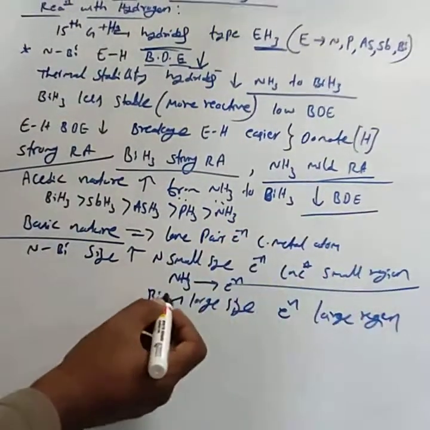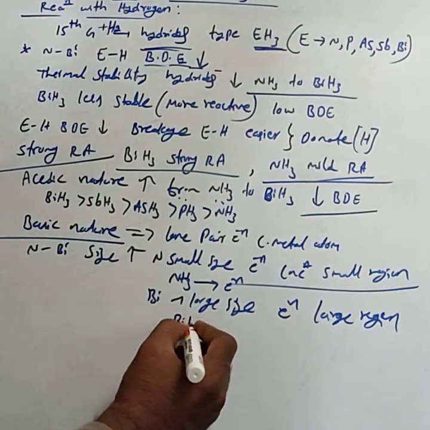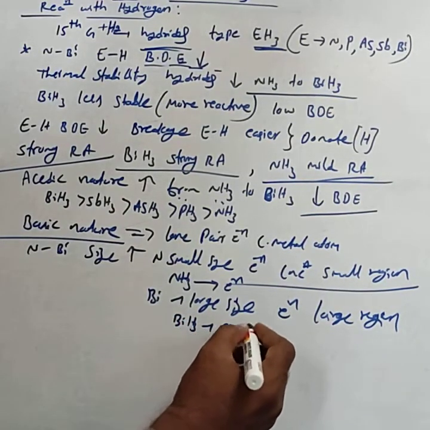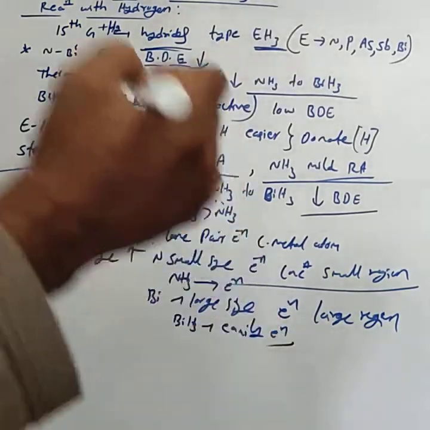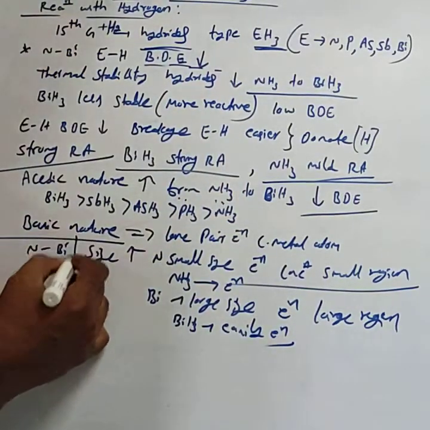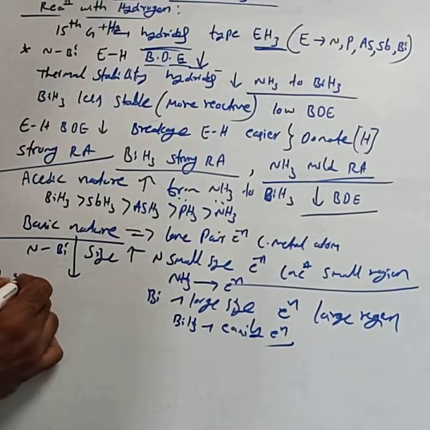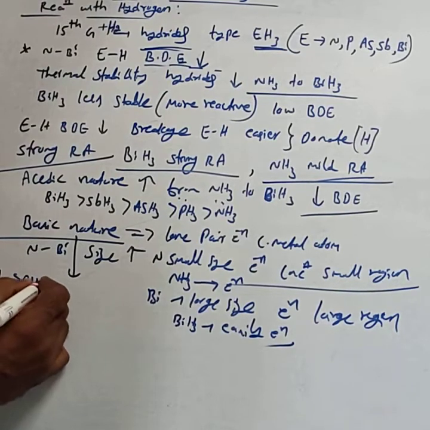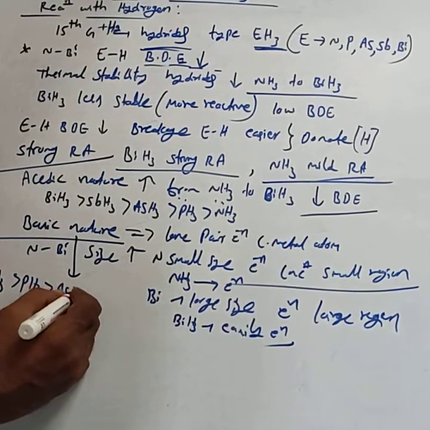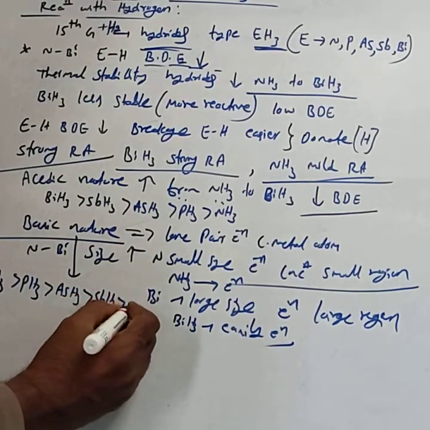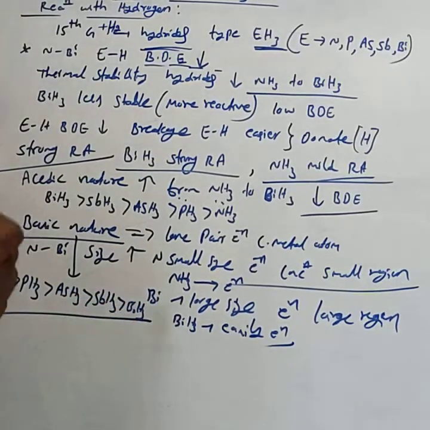Hence BiH3 cannot easily donate the electrons. Therefore, the basic strength is in the order NH3 more basic than PH3, than AsH3, than SbH3, than BiH3. This is the basic order.